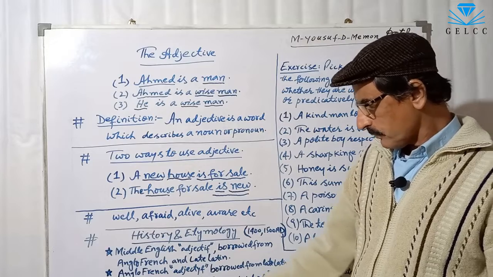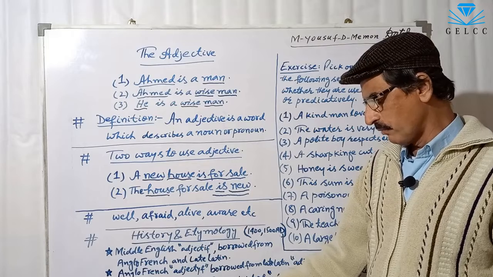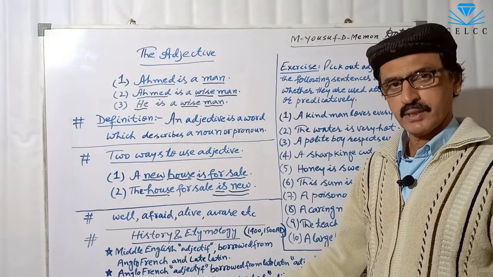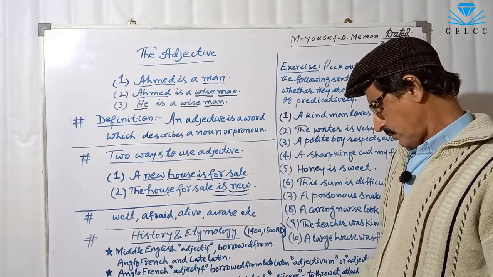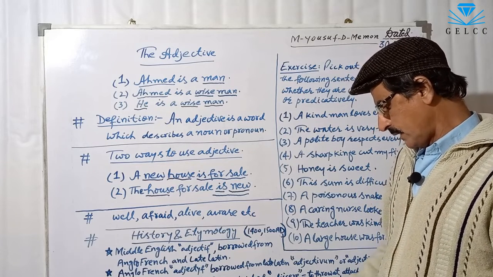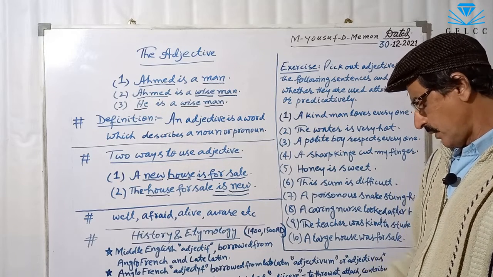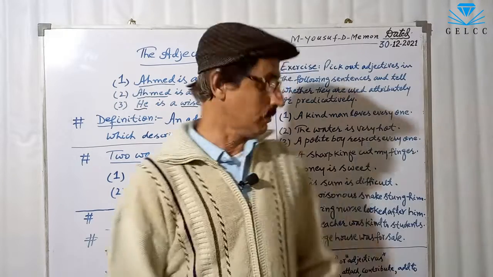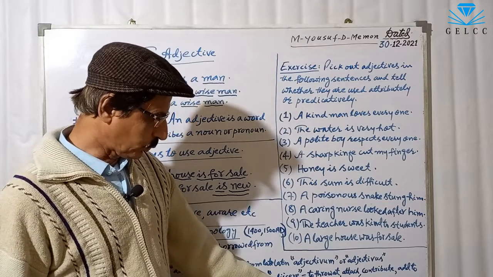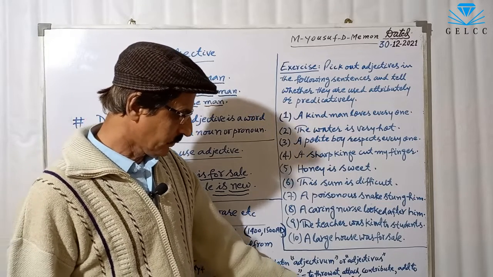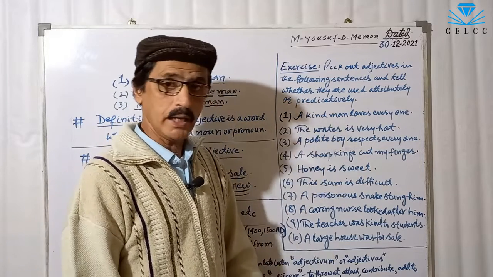Another, from Latin adjectivus, adjectus. There is a word adjectus, the participle of adjicere. Adjicere means to throw at, attach, contribute, or add to.